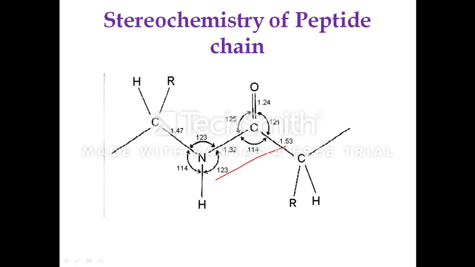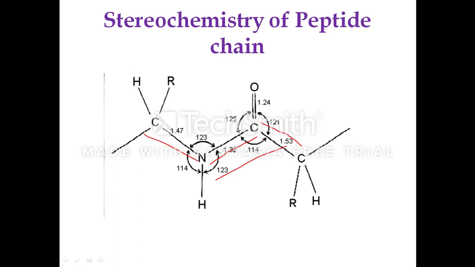The atoms within the plane are related to each other by bond length and bond angle that vary little from amino acid residue to amino acid residue. Only 3 types of bonds are present in the peptide linkage. They are alpha carbon to carbonyl carbon, carbonyl carbon to nitrogen, the CN bond, and another one is imide nitrogen to alpha carbon atom.